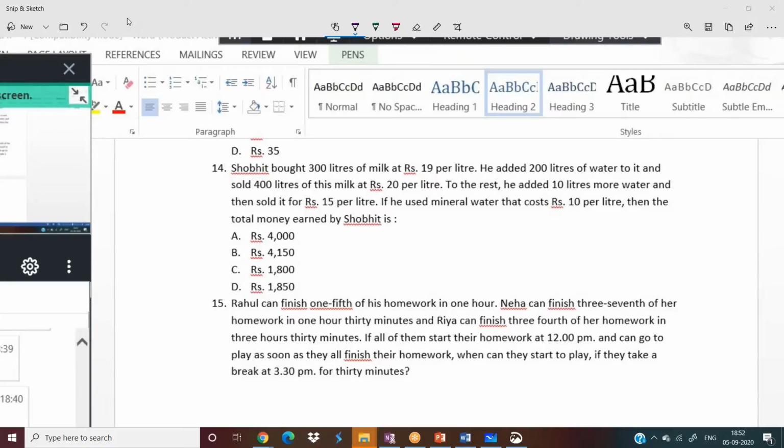Rahul can finish 1/5 of the homework in 1 hour. So 1/5 in 1 hour means the total work he'll take 5 hours. Next, Neha can finish 3/7 in 1 hour. How much time will she take? 7 by 3, hardly 2.5 hours. Maximum 2.5 hours for Neha.